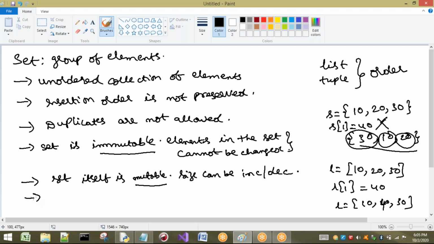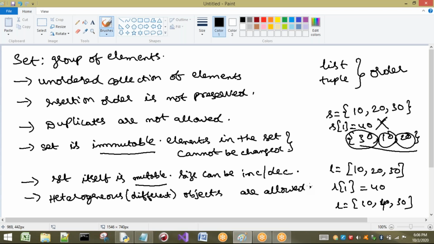The next point. As we know, in list and tuple we have seen that heterogeneous elements are allowed. Here also heterogeneous elements are allowed. What is meant by heterogeneous elements? Different types. Heterogeneous is nothing but different types, or different objects, are allowed. So this is the concept of set. These are the properties of the set.